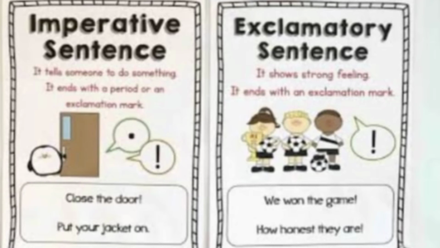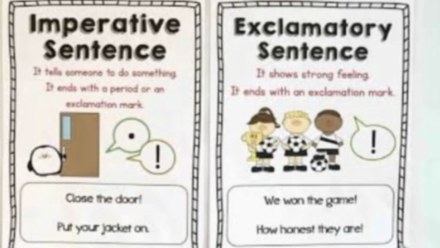That's imperative sentence. As I already told you what is written above, it ends with a full stop or exclamation mark. Both will be available. You choose any one of them. Close the door. Anyone giving an order, close the door. So it comes under the category of imperative sentence. Put your jacket on. It is also an imperative sentence.